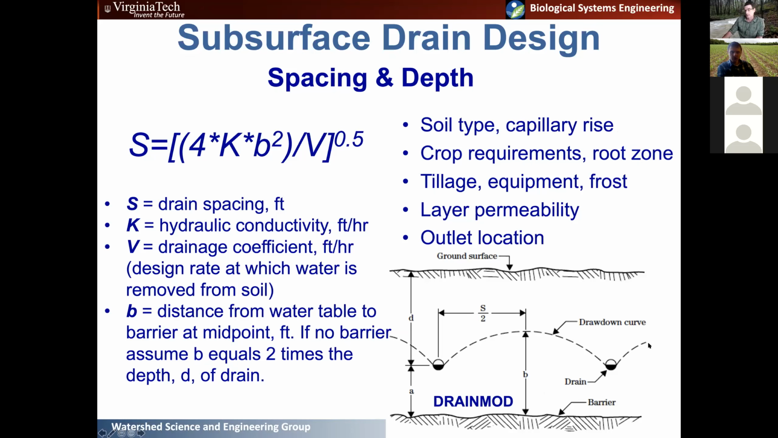The type of equipment that you're using, the tillage, are you dealing with frost in the system? Not such a huge concern around here, but I guess if we look at Texas last week, it could be a problem. So maybe something to consider. Layer permeability and then outlet location. Those are all things that you're going to need to think about in your drain design.